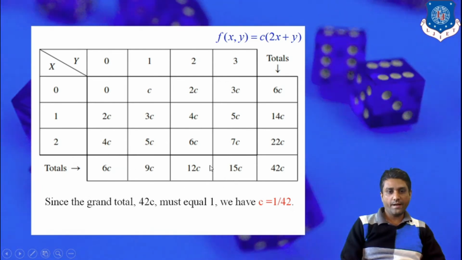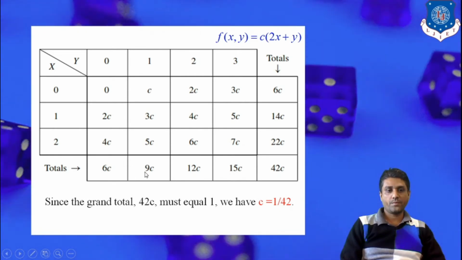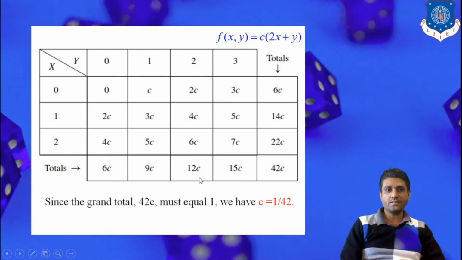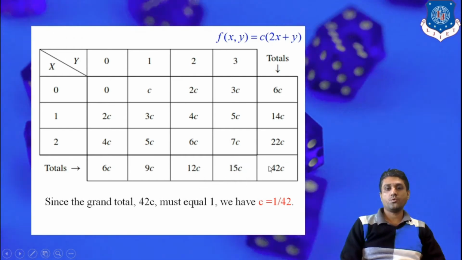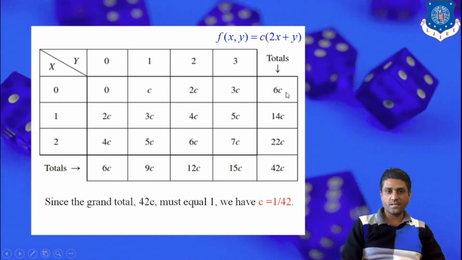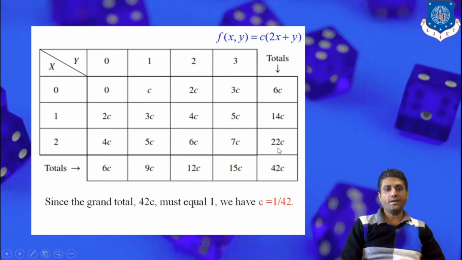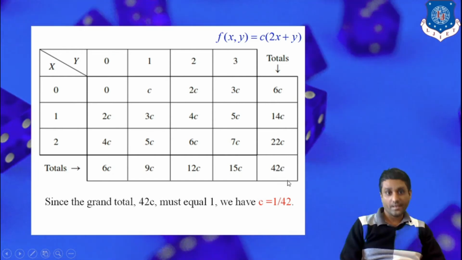Finally, find the addition of this last row, that is 6c plus 9c is 15c, 15c plus 12c is 27c, 27c plus 15c is 42c. And if you add up this particular column, that is 6c plus 14c plus 22c, you get the same value, 42c.